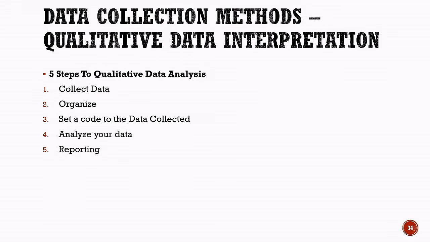The fourth step is analyze your data. We carefully examine the coded data to identify patterns, meanings, opinions, and important findings. The fifth and final step is reporting. The findings are presented clearly so that the results of the analysis can be understood by others. So, the 5 steps are: collect data, organize, set a code to the data collected, analyze your data, and reporting.